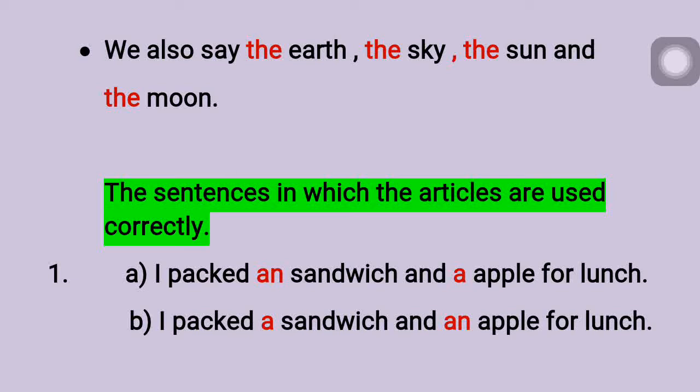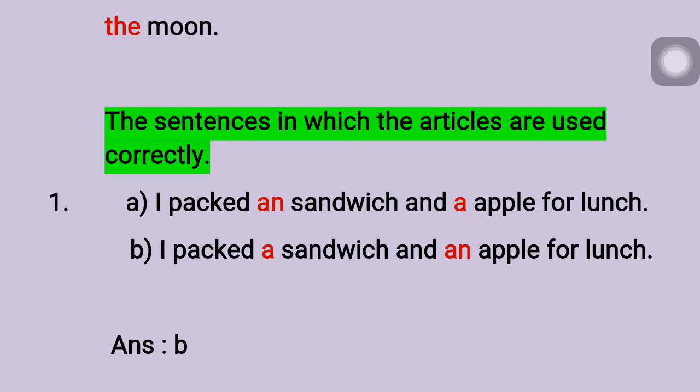And here the spelling is starting with S. S is a consonant. Right? So you are writing an article a. I packed a sandwich and an apple for lunch. So our answer is B. Did you get it? Here the sentence B is correct.